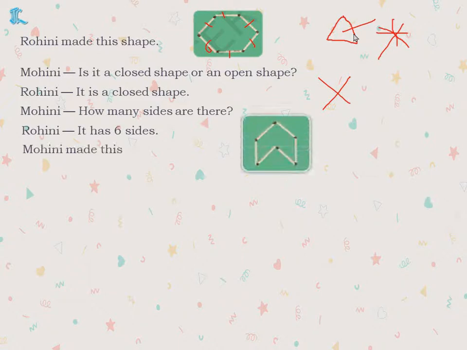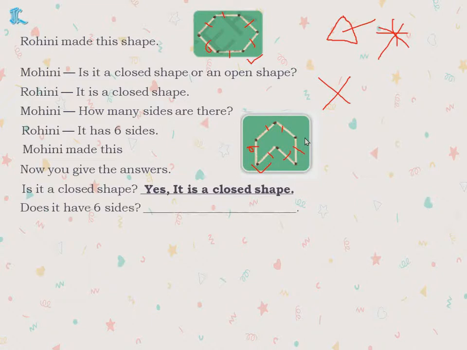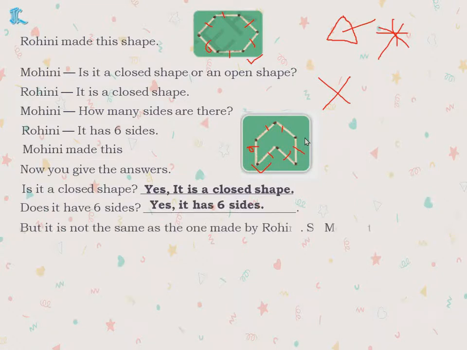Then Mohini made this shape. See how many sides are there in this: 1, 2, 3, 4, 5 and 6. This also has 6 and this also has 6, and both are closed shapes. So can you find any difference? What is the difference, children? The shape is different. She has made a different shape and she has made a different shape. Now you give your answers. Is what Mohini has made a closed shape or not? Yes, it is a closed shape. Does it have 6 sides? Yes, we have seen that it has 6 sides. But it is not the same as the one made by Rohini.